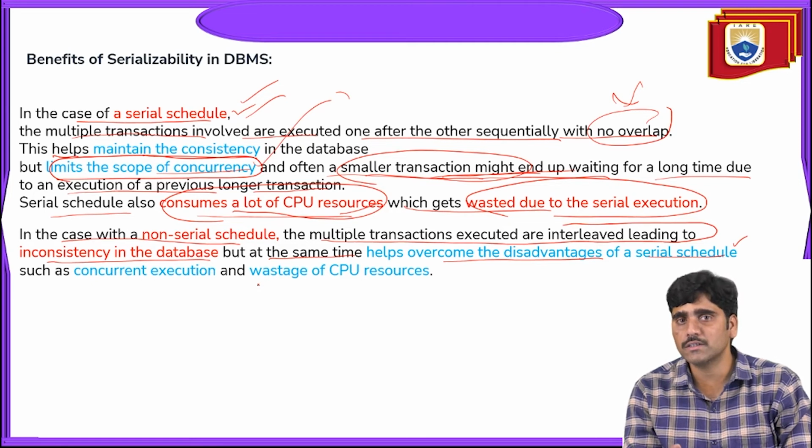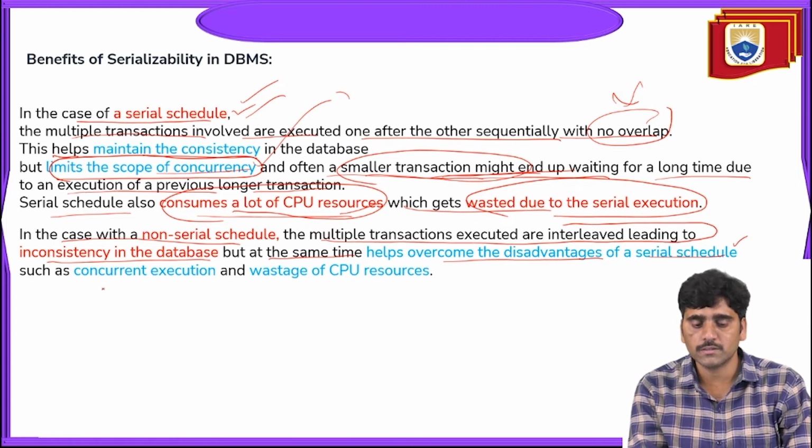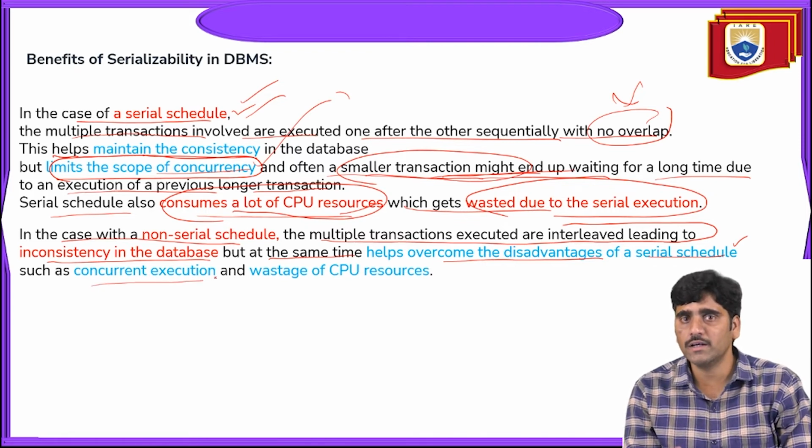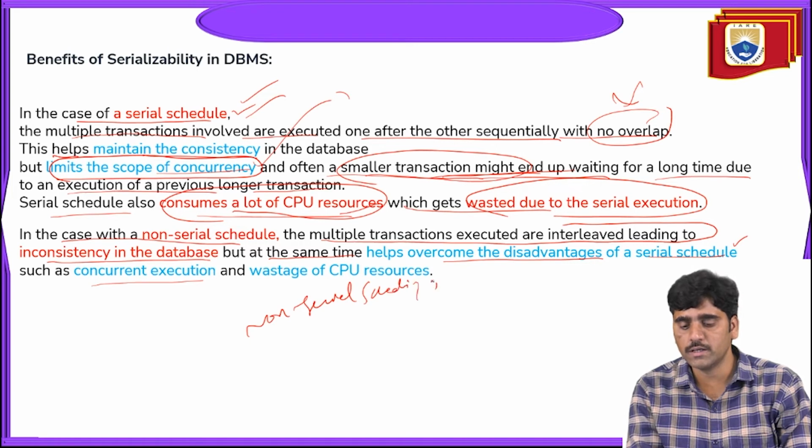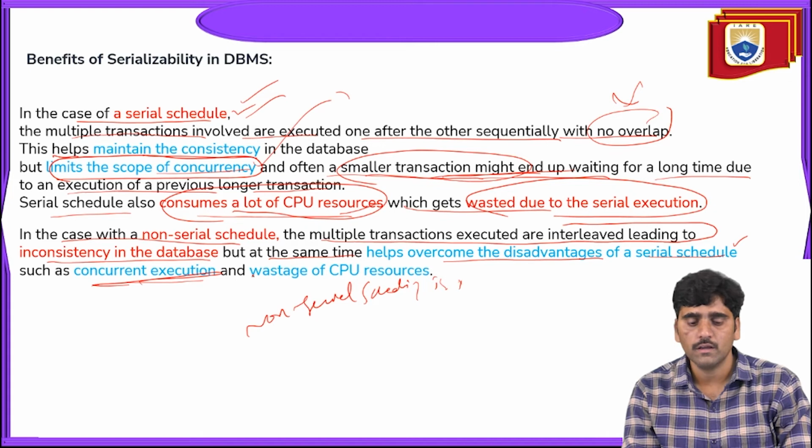By utilizing the time, the transaction is not going to wait for a longer time. Non-serial scheduling is indirectly concurrent execution.